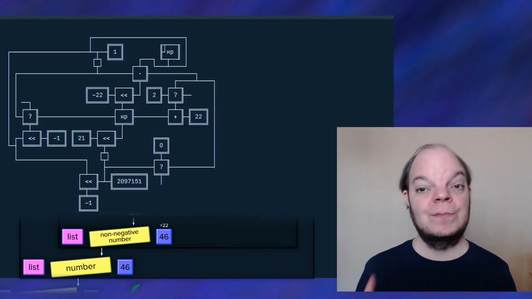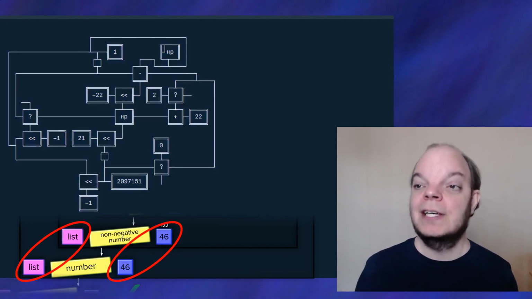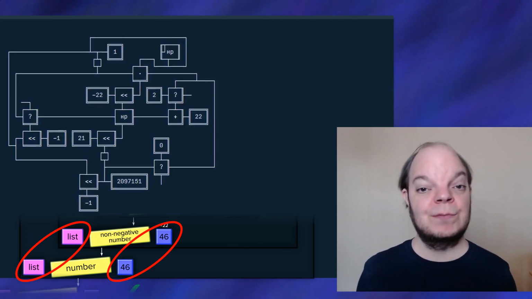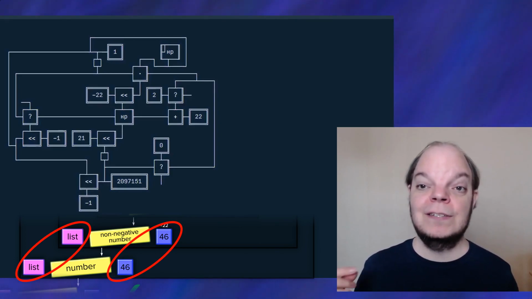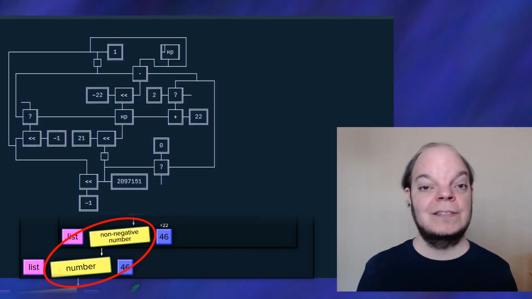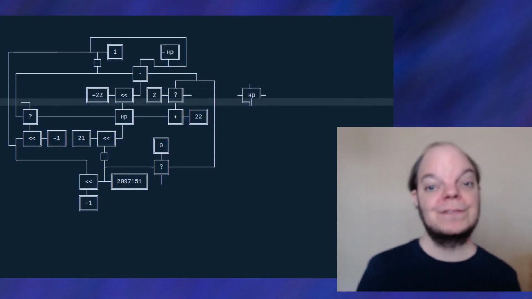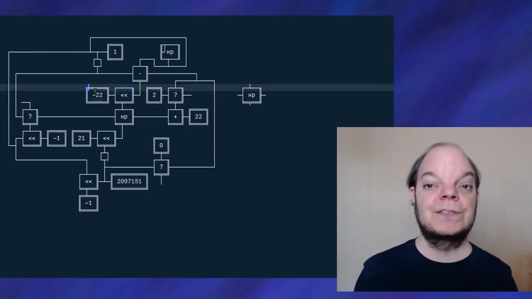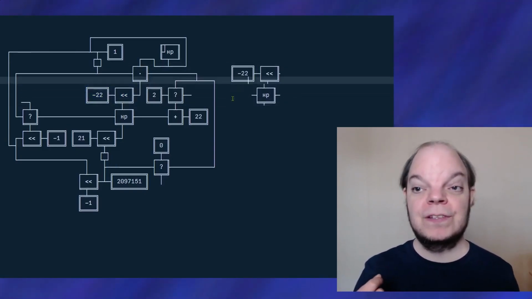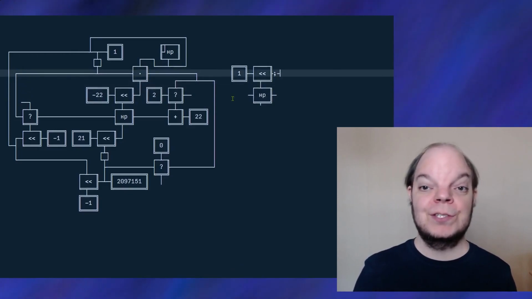In fact, two of them, the list and the bit length, it can just return directly from the recursive call. It is only the number that we potentially need to negate. So let's start by writing the box for the call to the helper function. Now what goes into the helper function? That's right, the input with the sign bit removed, so we need to do a shift right 1.